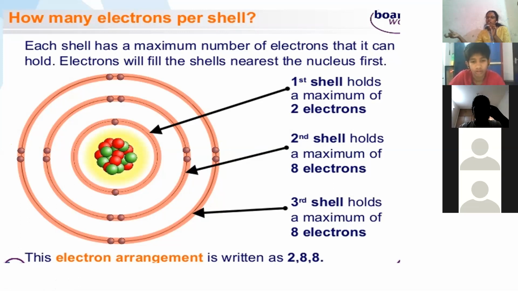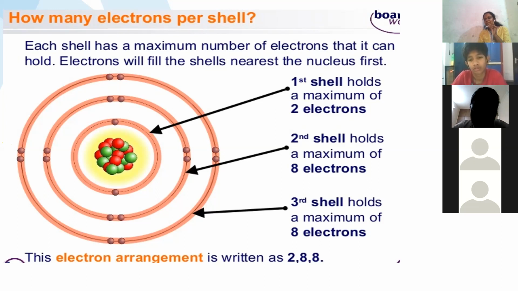The third shell can accommodate 18 electrons, so why can't we write all the 9 electrons together? We cannot write it, because the addition of 2 plus 8 plus 9 is more than 18.